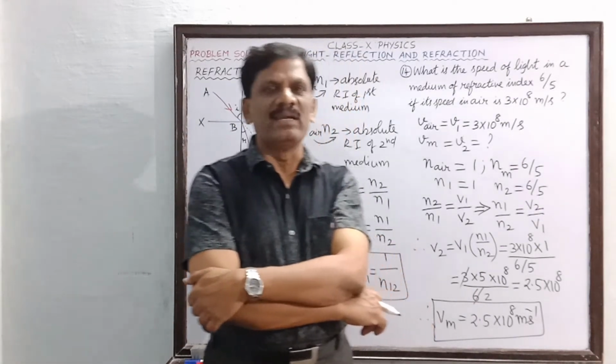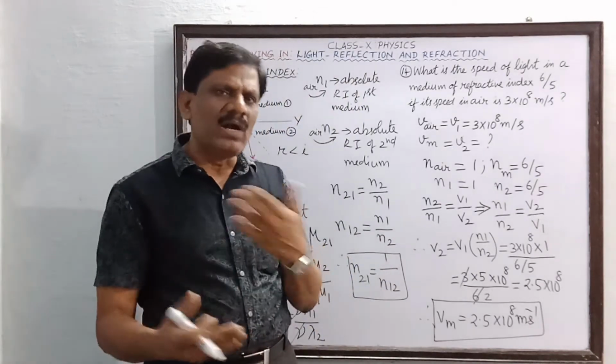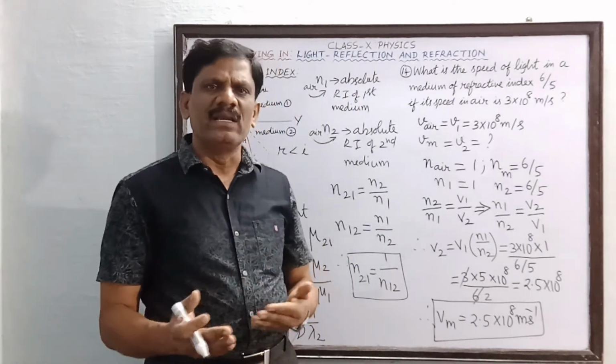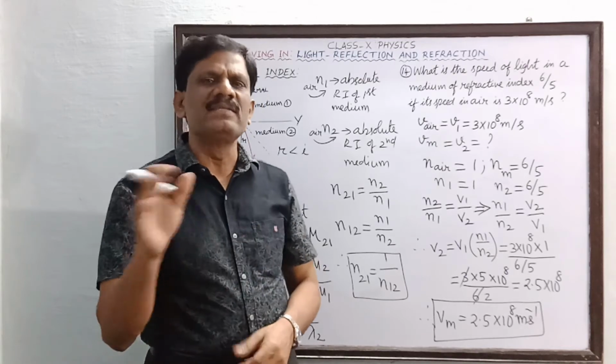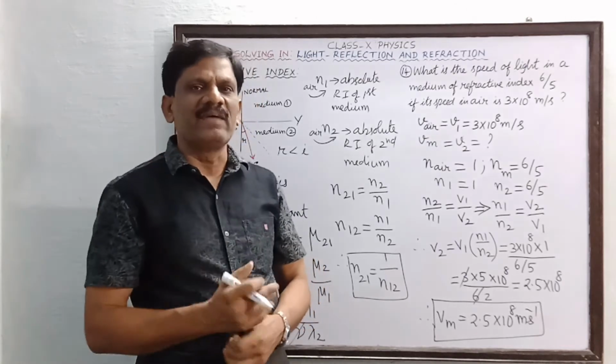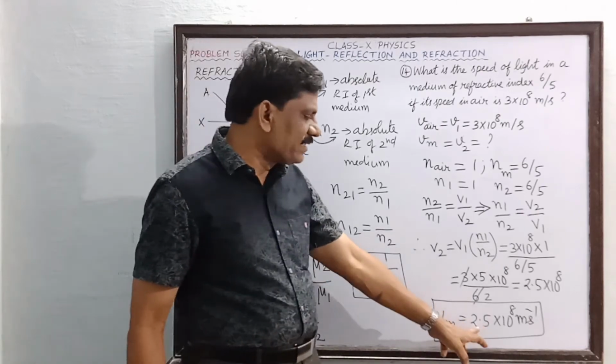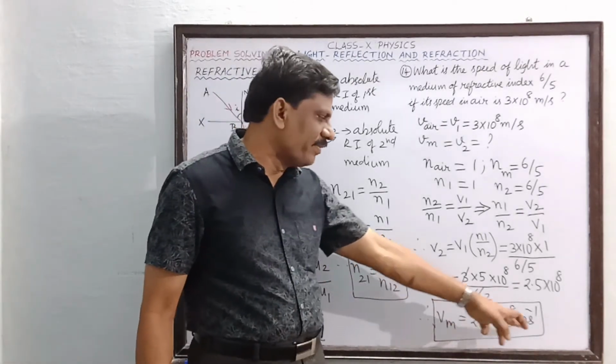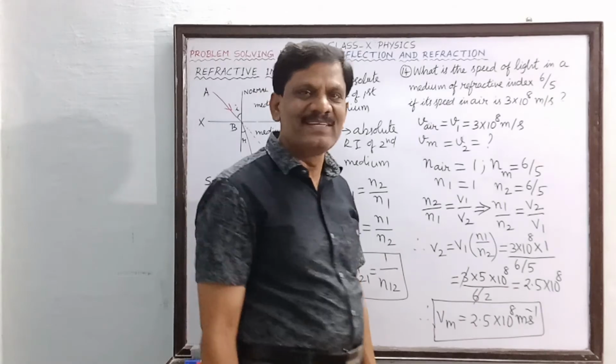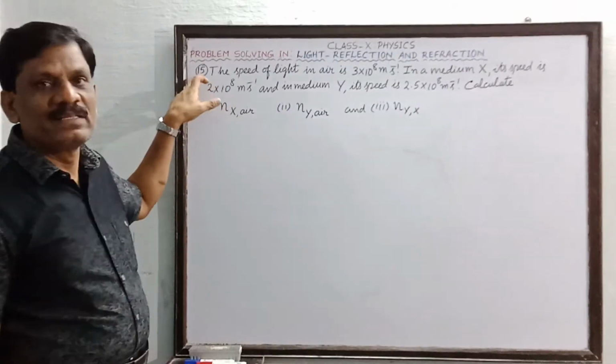That is 3 into 10 power 8. So in glass, water, turpentine, oil, in diamond, in all these media, light must travel with a velocity less than 3 into 10 power 8. So we are getting less than 3, that is 2.5 into 10 power 8 meters per second. Okay, students?